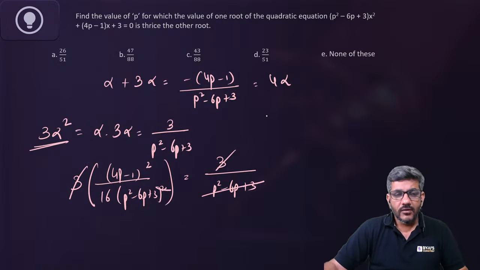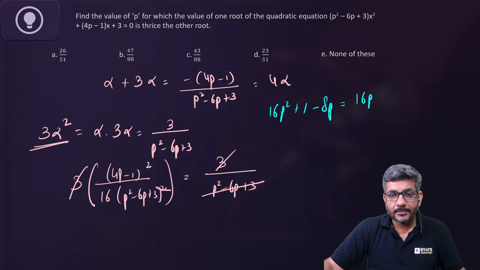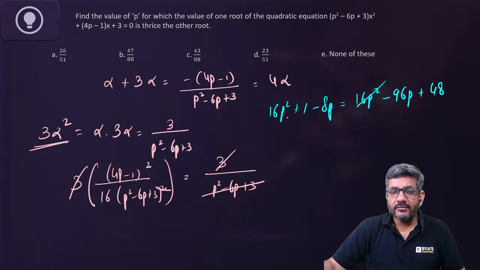Let's write it now. (4p minus 1) square is 16p square plus 1 minus 8p. On the right hand side, I have 16p square minus 96p plus 48. They will also cancel out.